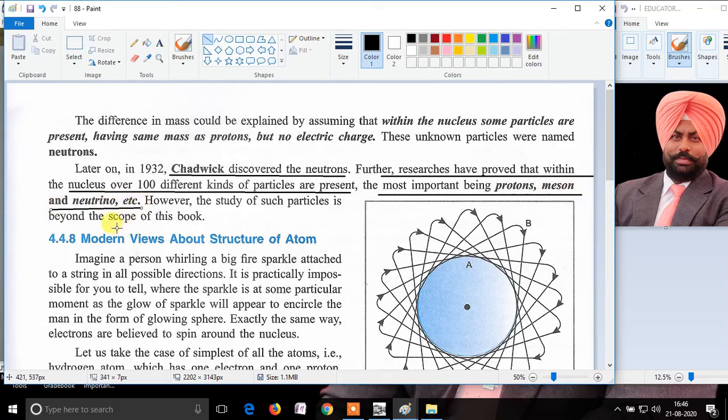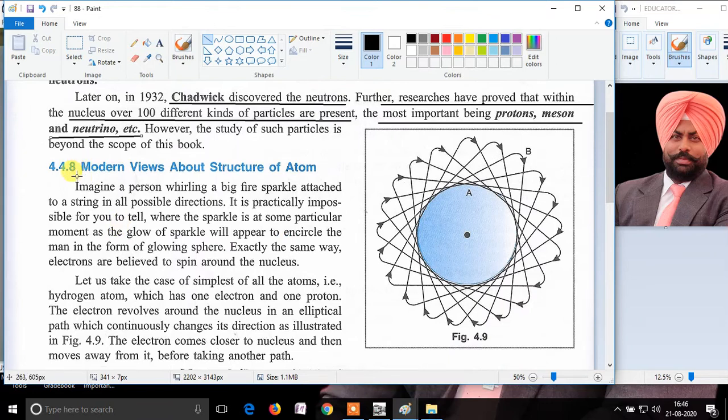Thus, scientist Chadwick said that there are more than 100 particles present in the nucleus, and the two important particles are protons and neutrons, and the rest of the main particles are given as protons, mesons and neutrinos.